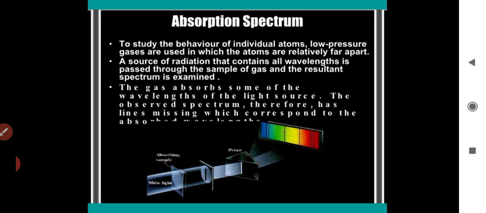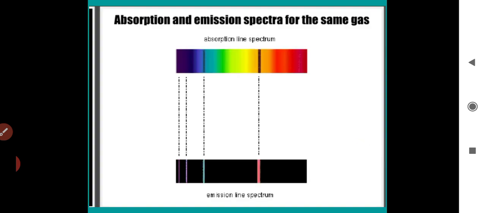We name this the line absorption spectrum, and we'll have the comparison in the next slide. Here you can check the absorption and emission spectra for the same gas. We observed discrete lines in the line emission spectrum. The same lines are absorbed in the other spectrum, called the absorption line spectrum.